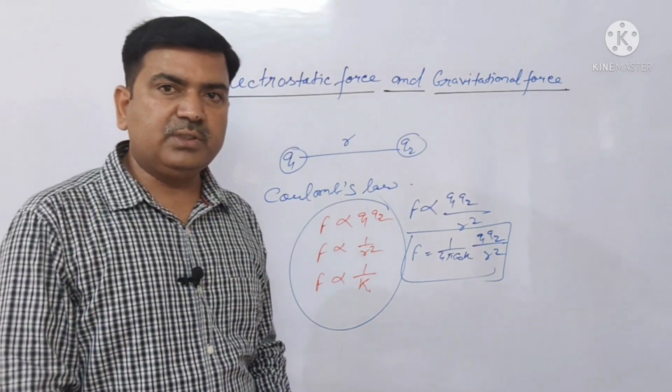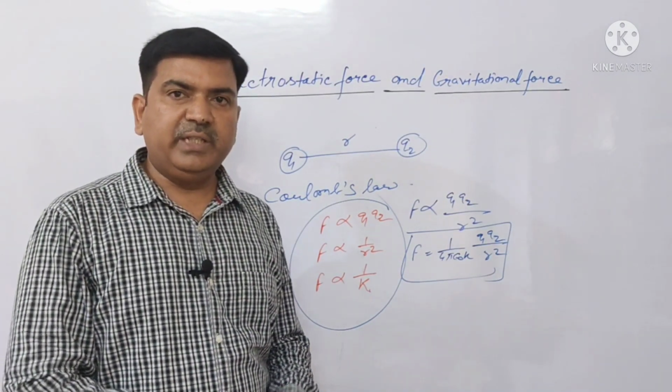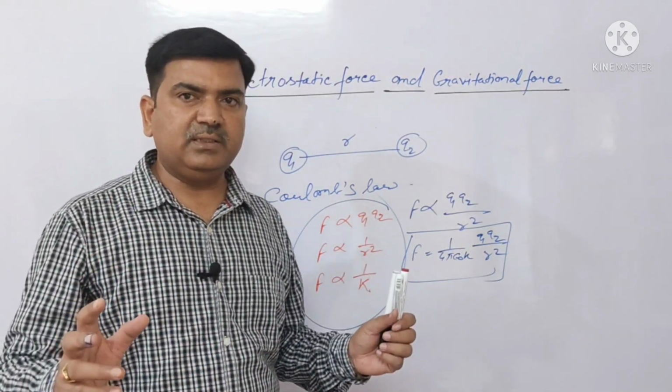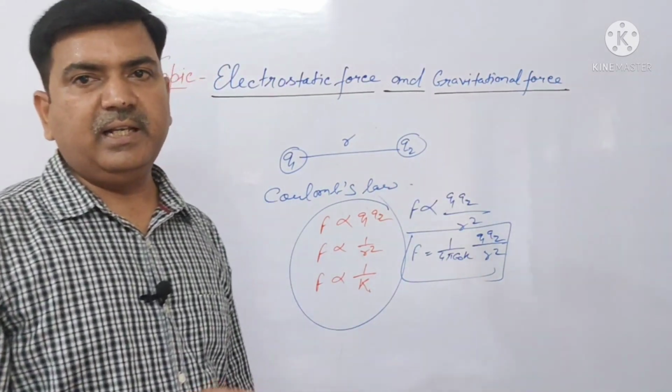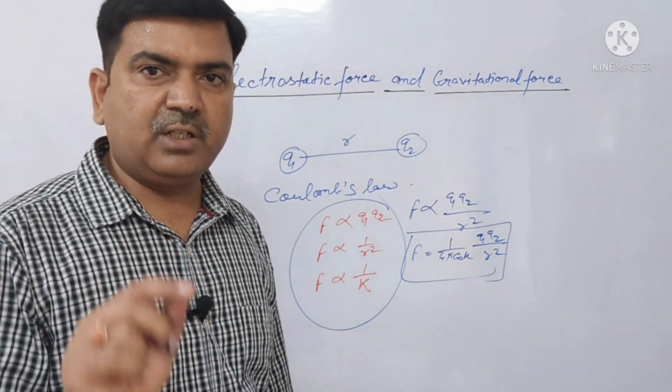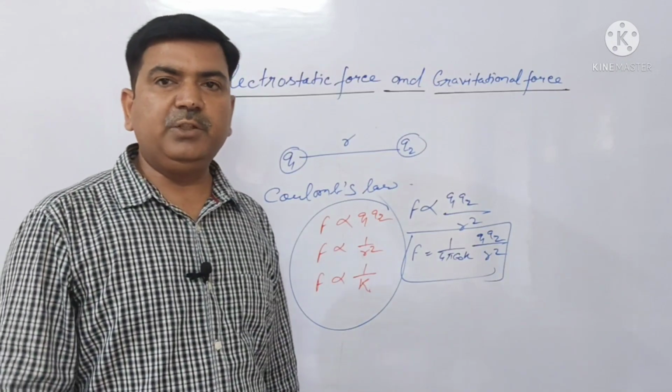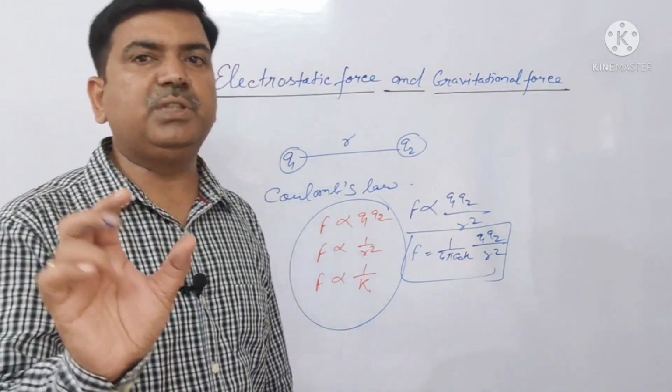And what is the dielectric constant? Think about any substance around us, it is a dielectric substance. Dielectric substances are those substances which reduce the electrostatic force between the two charges.